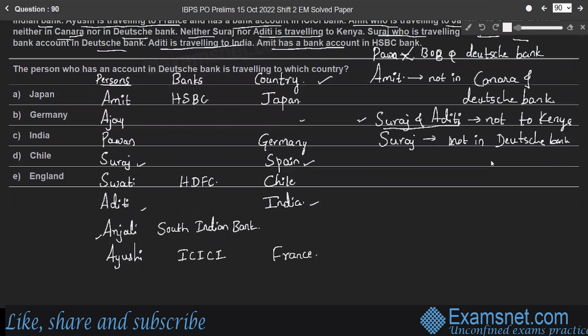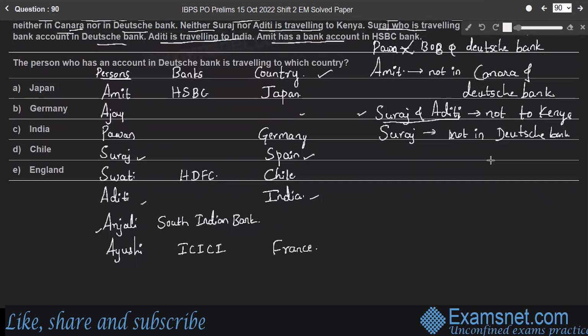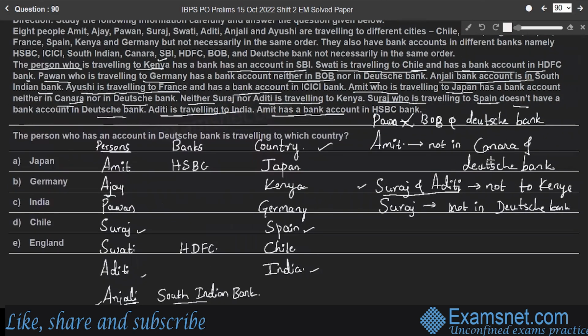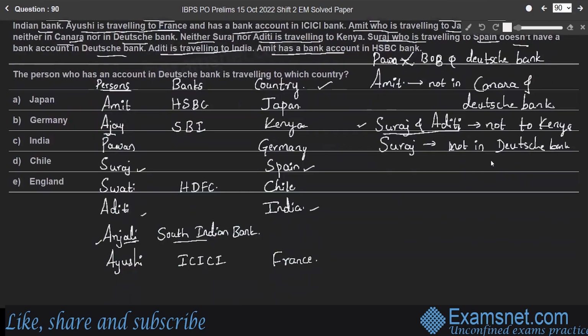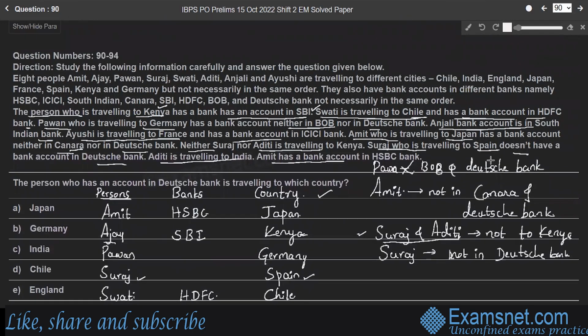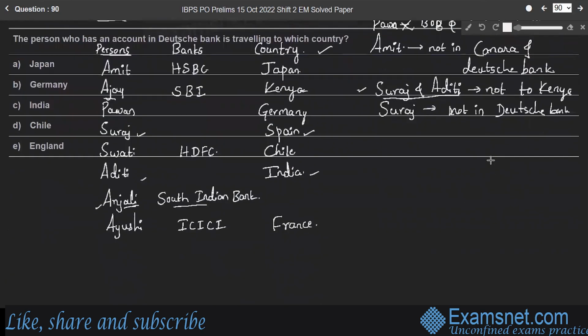The remaining persons are Ajay and Anjali, not Aditi. Already Anjali has an account in South Indian Bank. Therefore, Ajay is traveling to Kenya and has a bank account in SBI. Right? And which is the remaining country? Spain, Kenya, Germany got over, so England is the remaining country. Therefore, Anjali is traveling to England. So all countries got over.